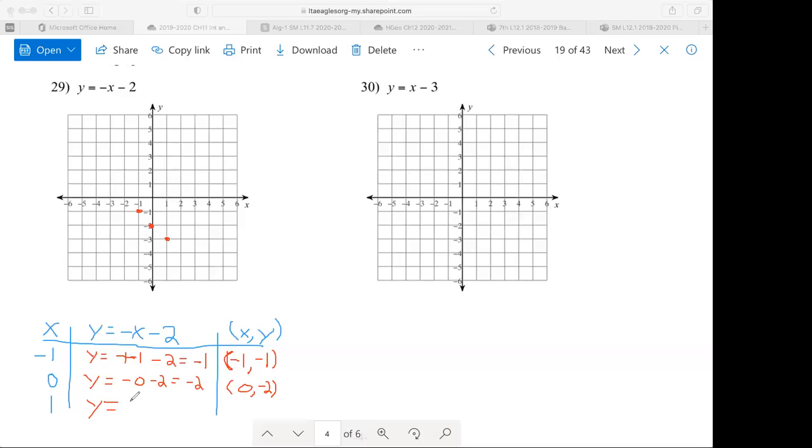Y is equal to negative, well, X value is 1 this time, minus 2. Hey, we got same signs. Same signs means you add, 1 plus 2 is 3, but we're adding negatives. So -3. So when I threw in the value +1, I got a Y value of -3. Was my prediction right? (1, -3) it was. Don't forget, you have to draw a line. So if we draw a line, we can see that in fact, all right, my line's messed up there. Let me make it more pretty.